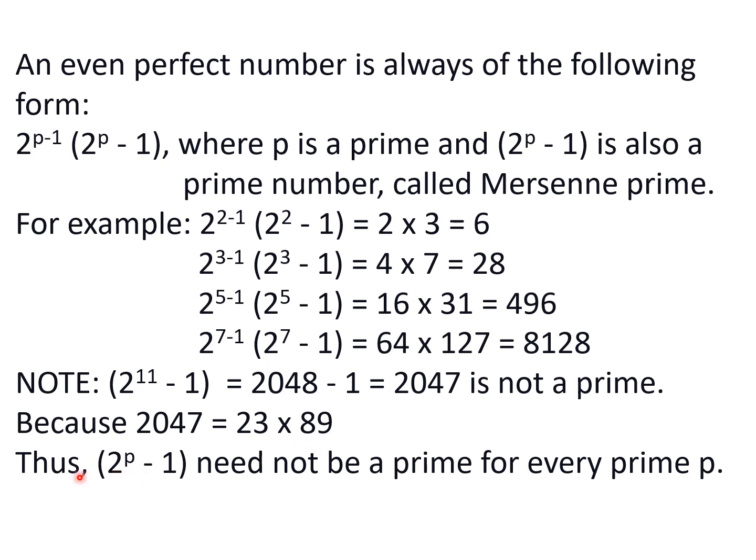So what is the conclusion? Thus 2 raised to power p minus 1 need not be a prime for every prime p. It is not necessary. When 2 raised to power p minus 1 is a prime, then that prime number is known as a Mersenne prime number.